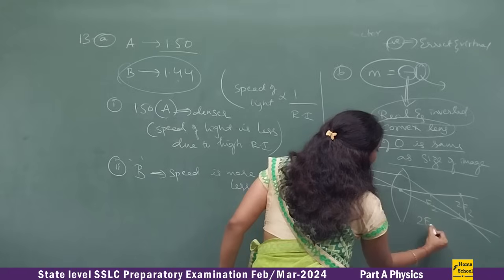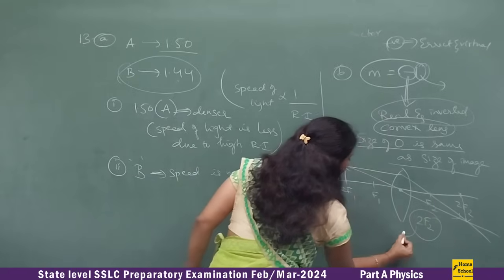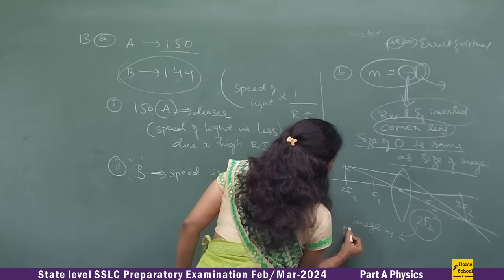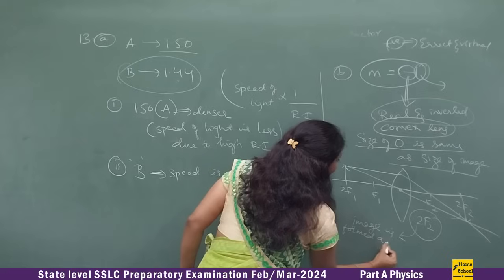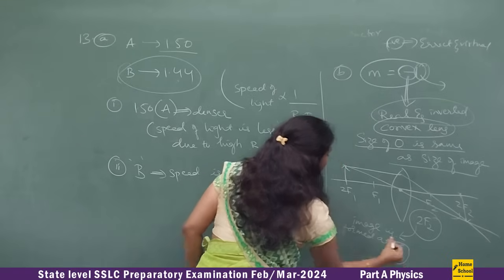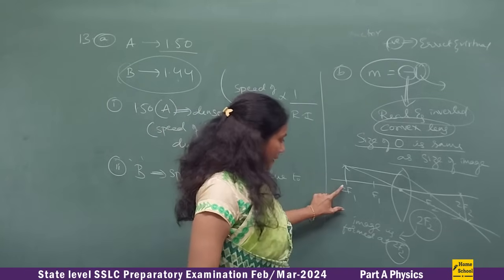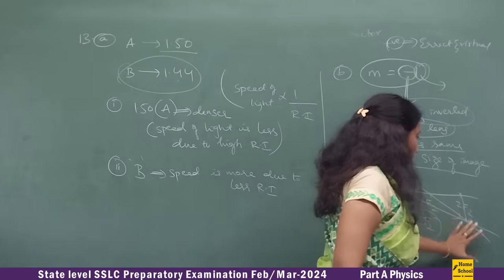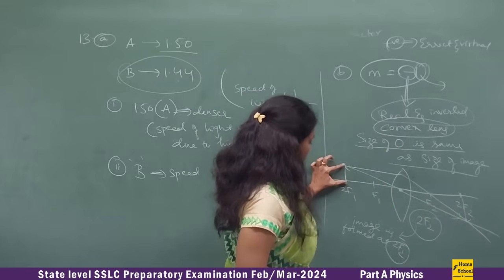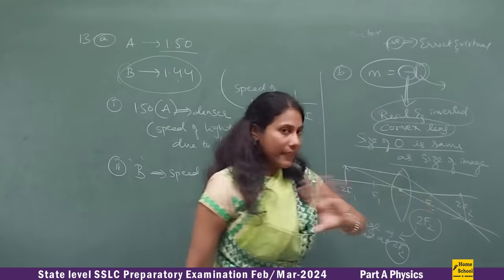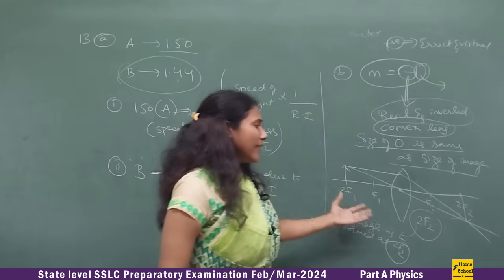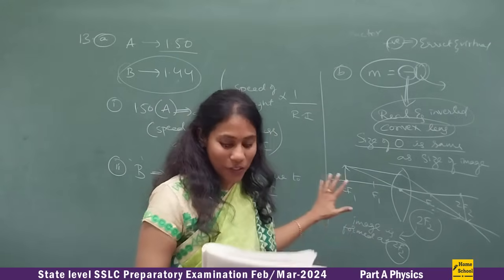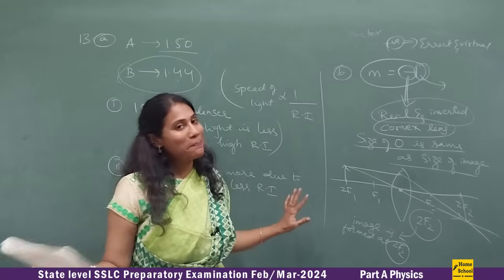Image is formed at 2f2. If you keep an object at 2f1, the image would be formed at 2f2 and the size of the image will remain the same. So this is the ray diagram. If you can draw it, the answer looks more impressive. So that is all about the physics paper.